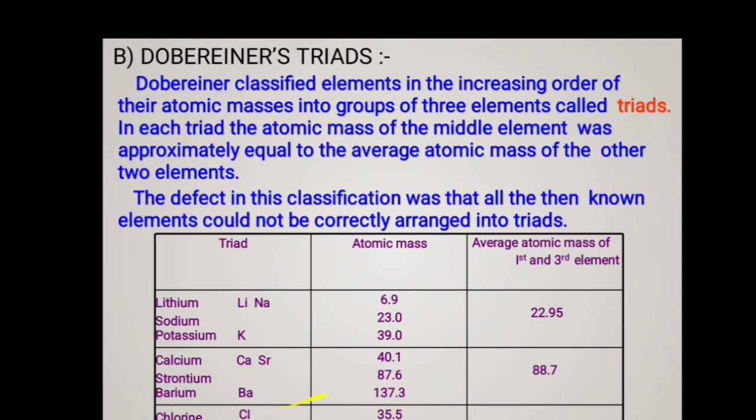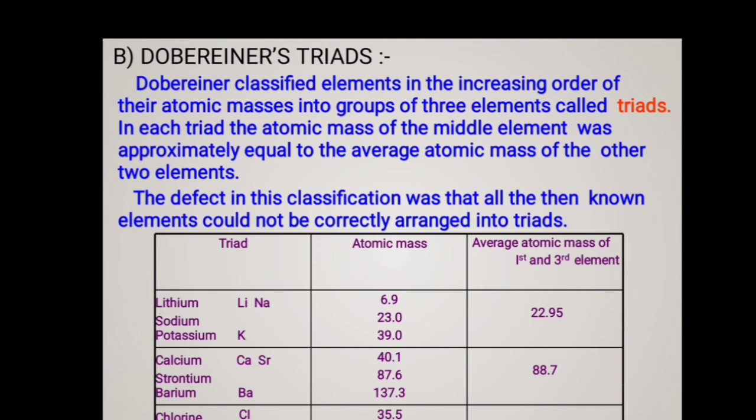Here the atomic masses of the other 2 elements, chlorine and iodine, are added together, and the arithmetic mean gives the atomic mass of the middle element, bromine. 35.5 is the atomic mass of chlorine and 126.9 is that of iodine. The sum of these 2 divided by 2 gives 79.9, approximately 80 or 81.2.